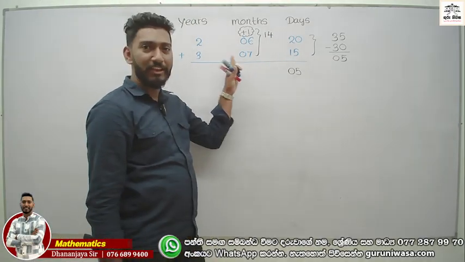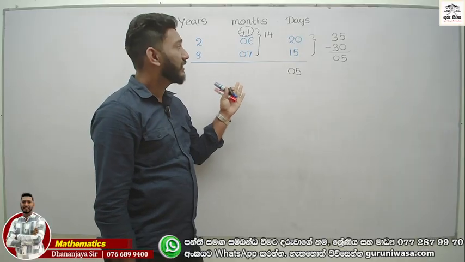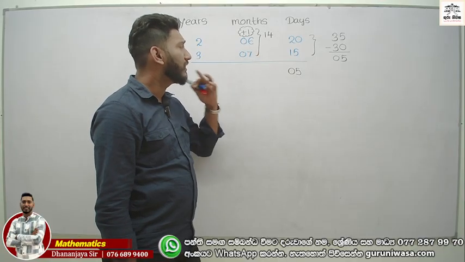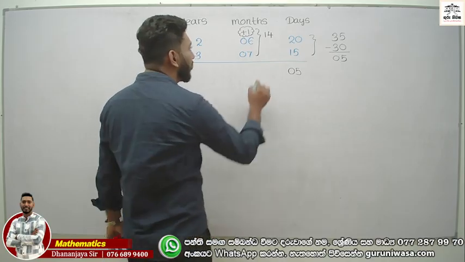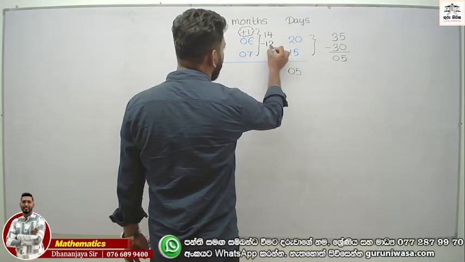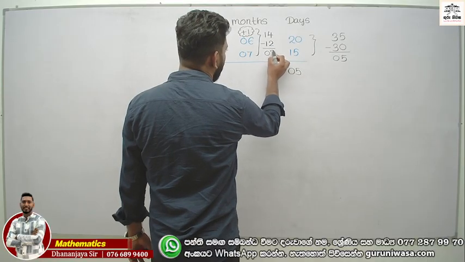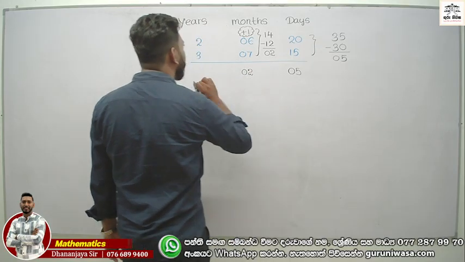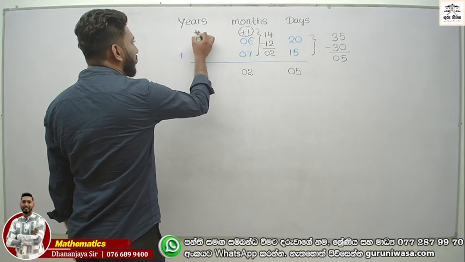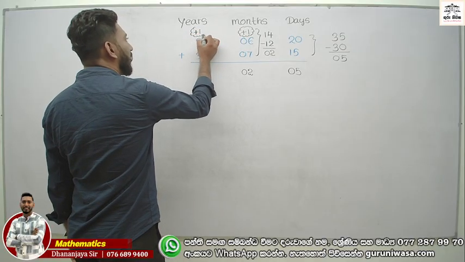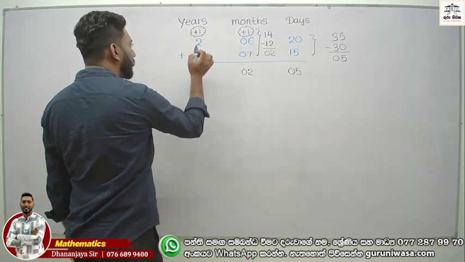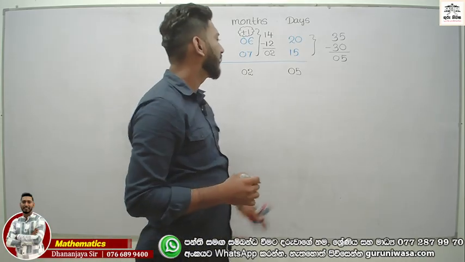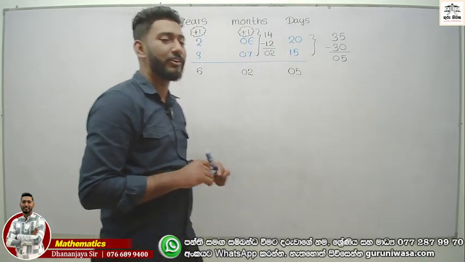How many months is equal to 1 year? 12 months. Therefore, 14 should not be there. 14 is greater than 12, so again you need to subtract 12 from it. Now, the answer is 2 months. 12 months is equal to 1 year, so you need to add 1 to the years column also. Now 1 plus 2 is 3, and 3 becomes 6 years, 2 months and 5 days. Got it?